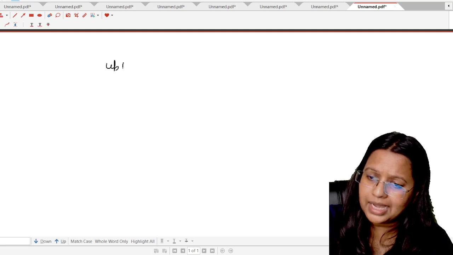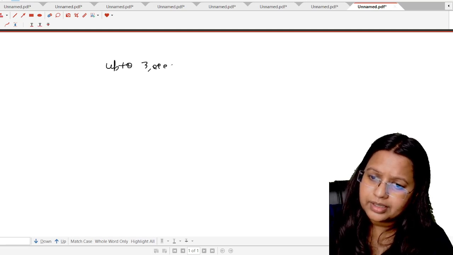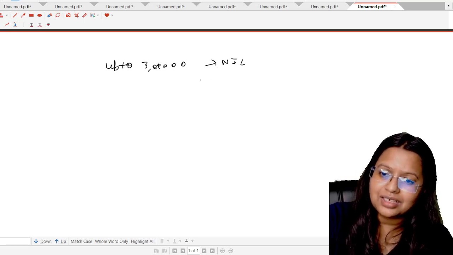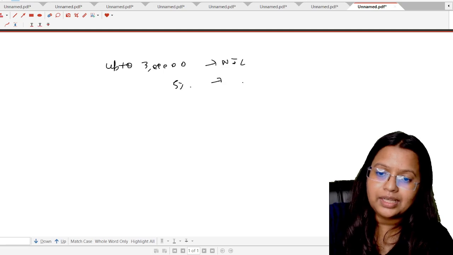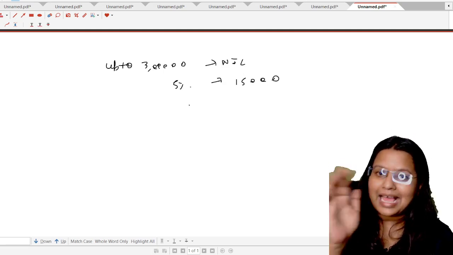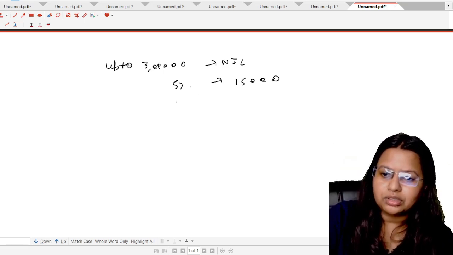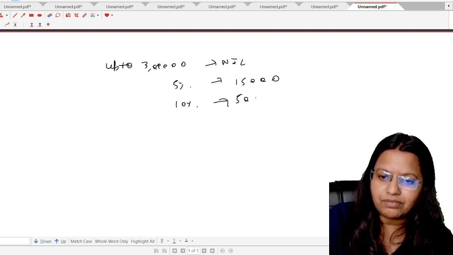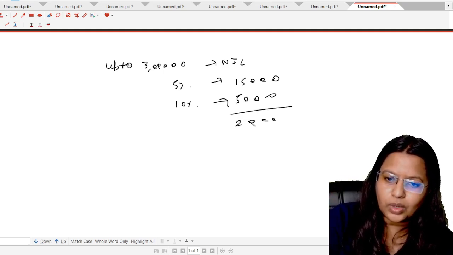Up to rupees 3 lakh, nil. 3 lakh 1 to 6 lakh, what is the rate? 5%. It means 15,000 rupees. Then 6 lakh to 6 lakh 50,000, the tax rate shall be 10%. That is on the 50,000 multiplied by 10%, 5,000. The total tax liability is 20,000 rupees.